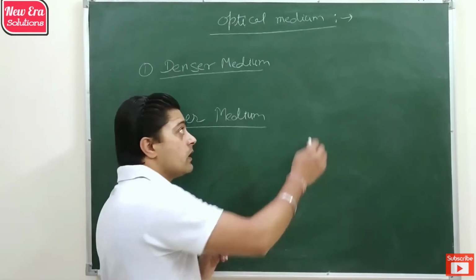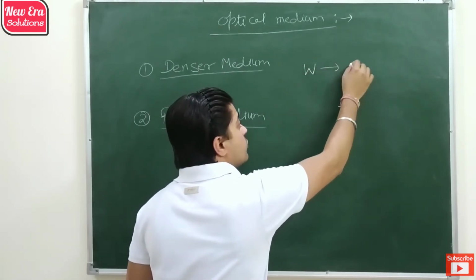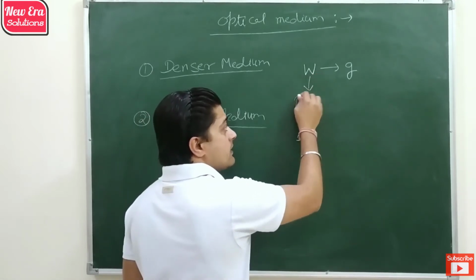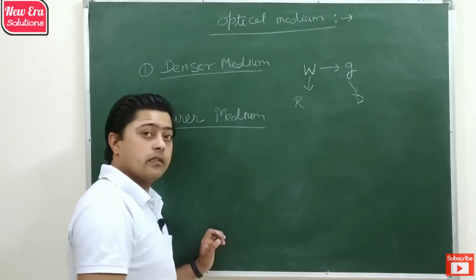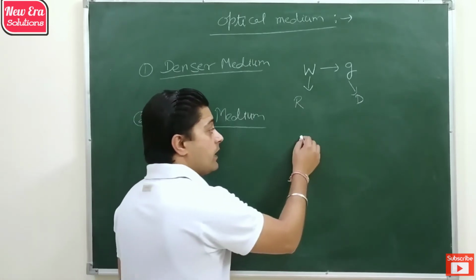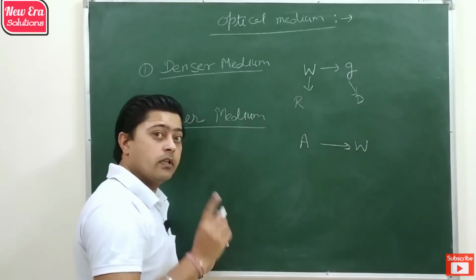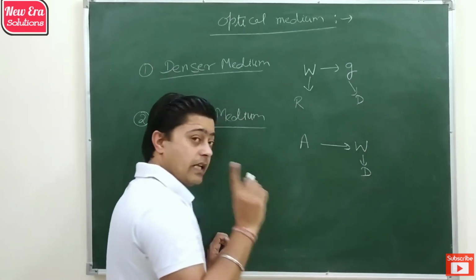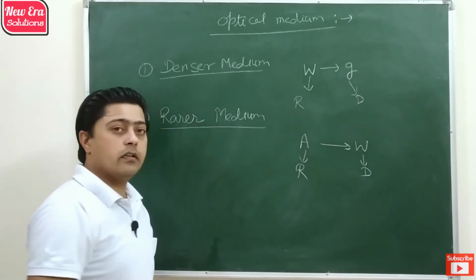For example, when light is moving from water to glass, then water is the rarer medium and glass is the denser medium. But when light is moving from air to water, in that case water behaves as denser medium and air behaves as rarer medium.